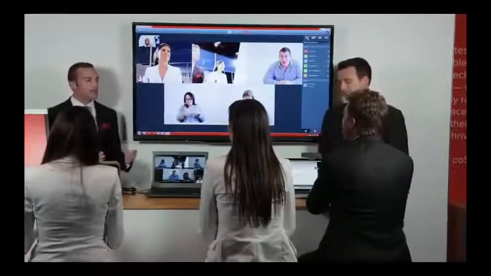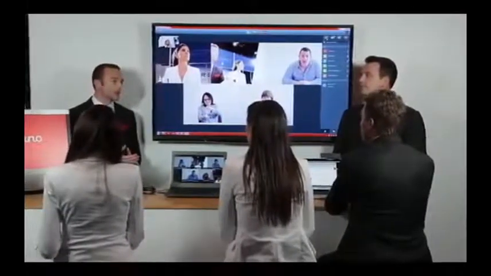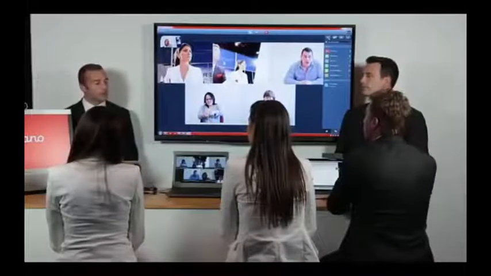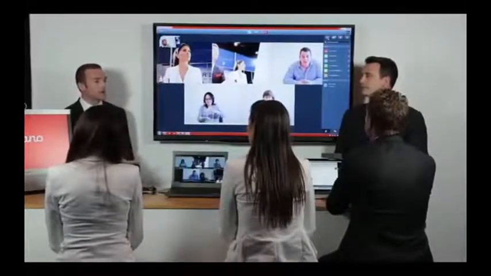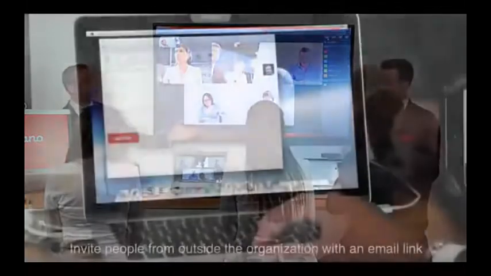We were able to bring folks inside the organization into a co-space, but what happens when we want to bring someone outside the organization, that B2B, that B2C type environment? So what I've been able to do from the co-space is send an email to Rick, our high net worth individual, who has received that email and he'll now log into the call.